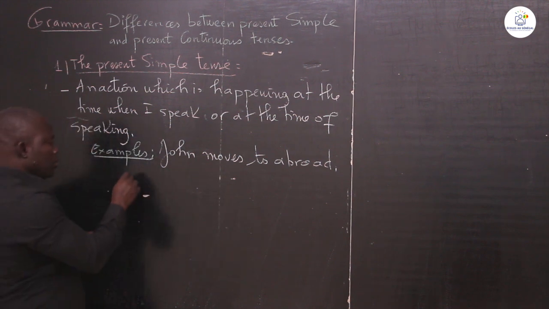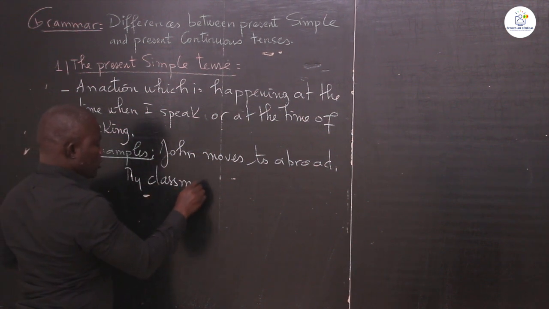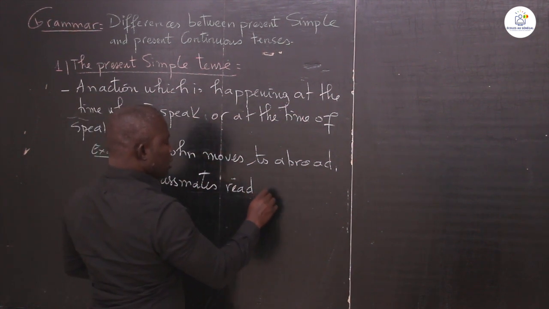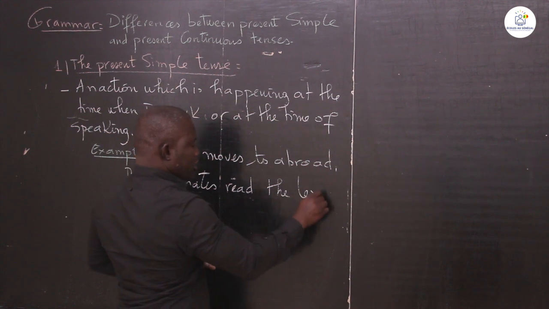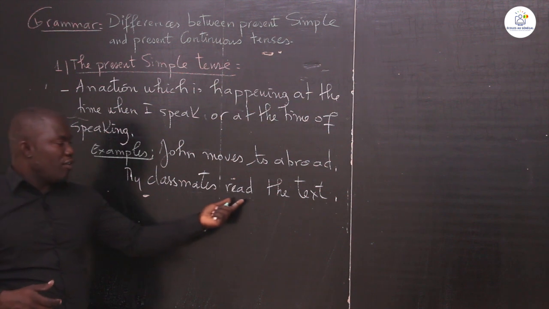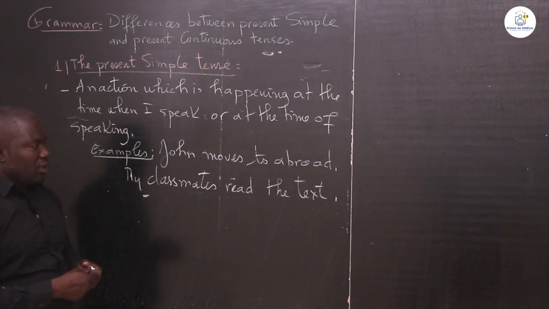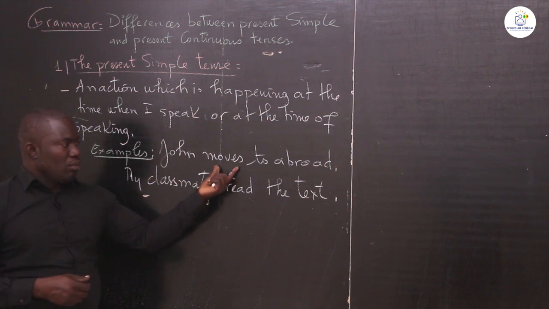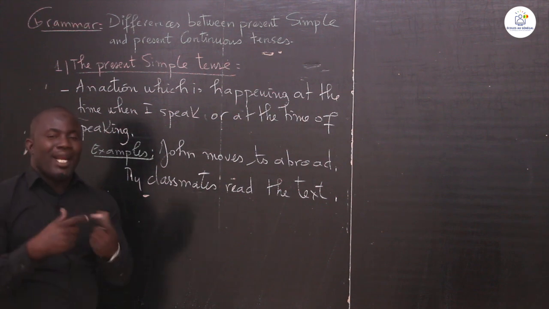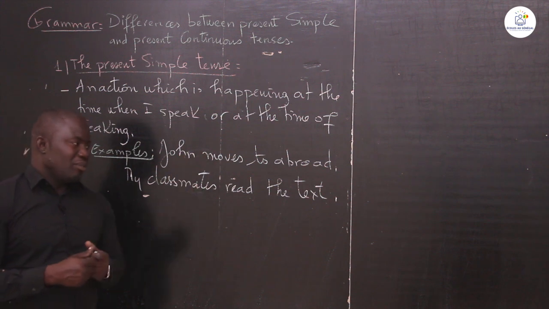For example, my classmates read the text. This action of reading a text is happening at the time of speaking. This action of moving is happening at the time of speaking. This is at the time when I speak. This is at this time. This is present simple tense.